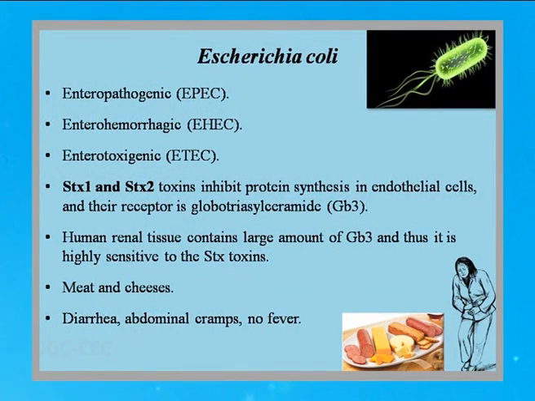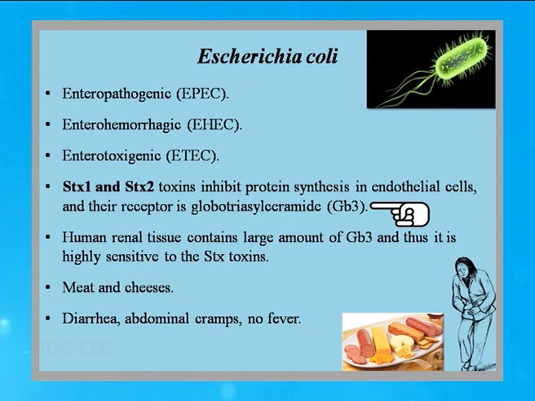The two toxins produced by Escherichia coli are STX1 and STX2, which inhibit the protein synthesis of the endothelial cells, because the endothelial cells have receptors called GB3, which is nothing but globotriacyl ceramide.